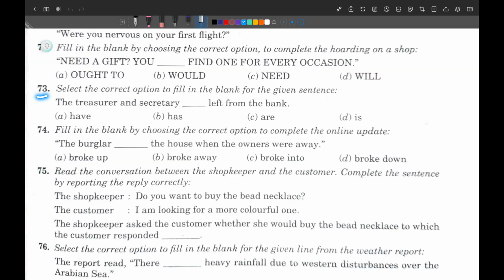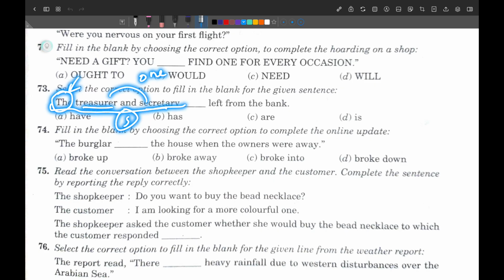What we have to do here: it is a subject-verb agreement type of question. The treasurer and the secretary left from the bank. I have told you already, if you have two articles in the subject, then they must be two people. Here I see only one article, so I can understand that the treasurer and the secretary are both one person. Because of this, I can say that the whole subject is singular here.